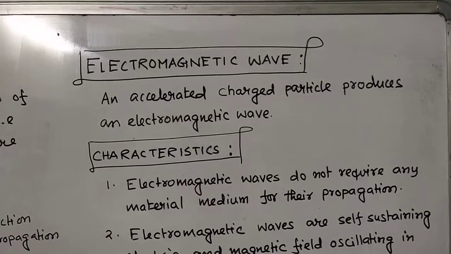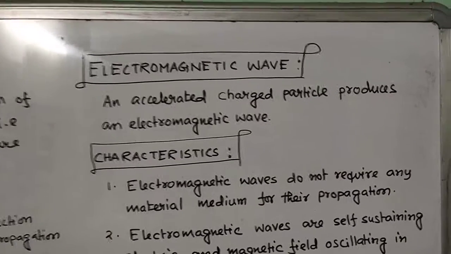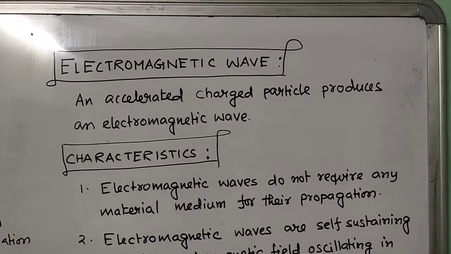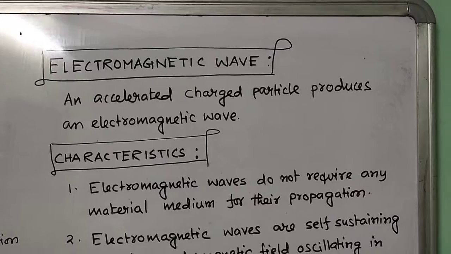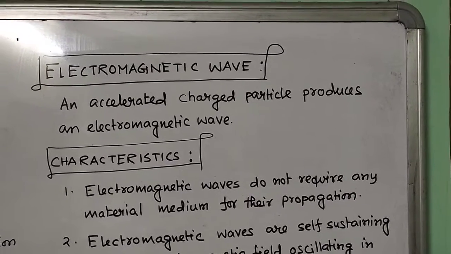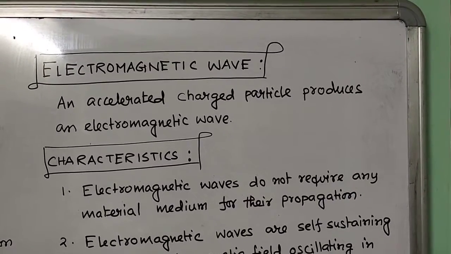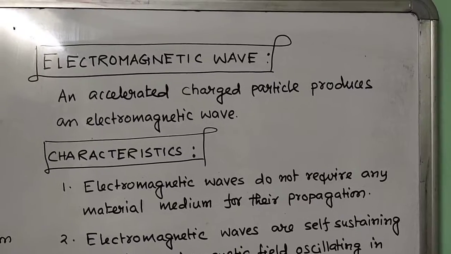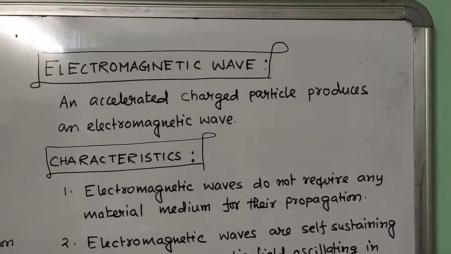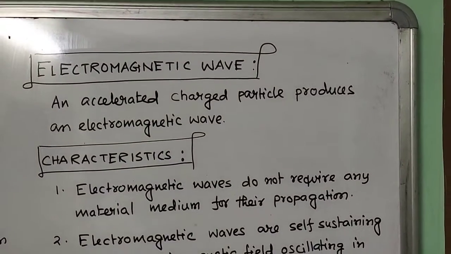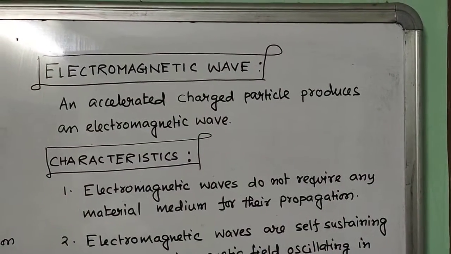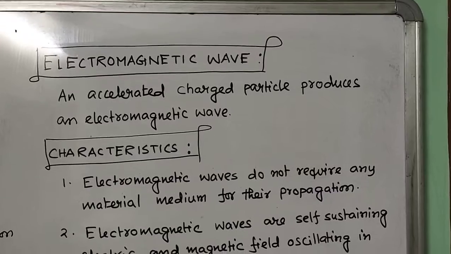When current varies, it produces magnetic field. So when a charged particle is accelerated, it produces both electric field and magnetic field, and the combination of these two fields results in an electromagnetic wave. More we'll discuss as we keep going through the topics.